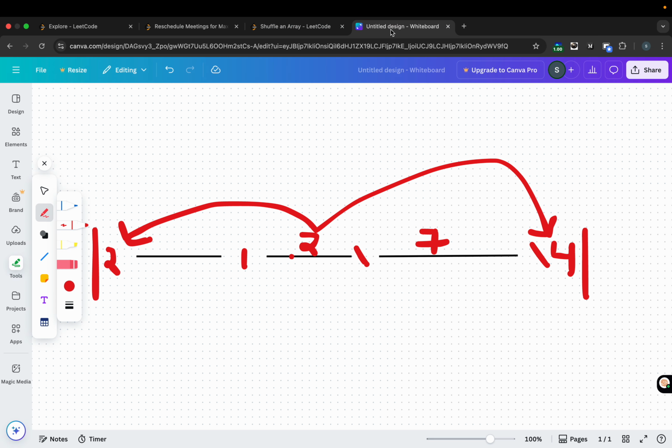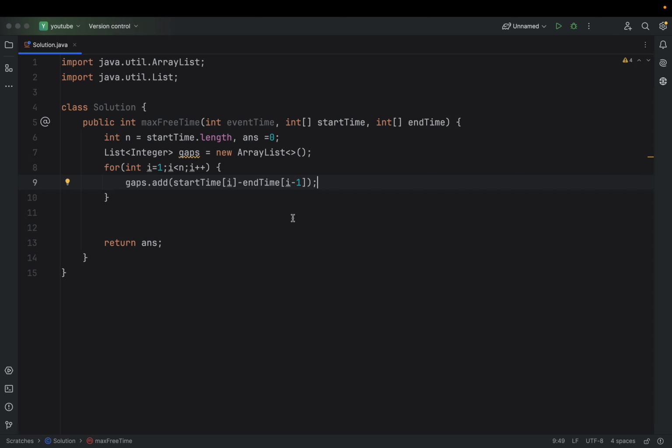For any particular gap at index i, suppose this is our index i right now, I am adding the start time of i, whatever time my event is starting at, minus the time at which my previous event was finishing. So I'm just doing that, start time of i minus end time of i minus 1, right?